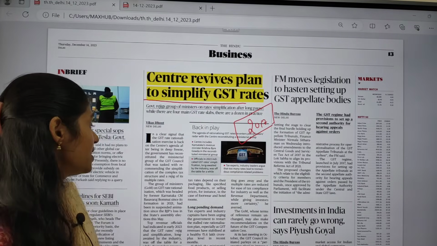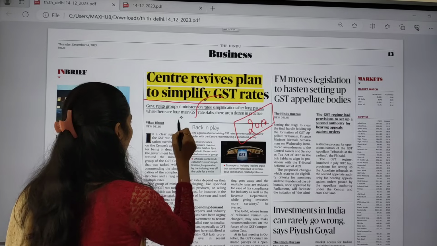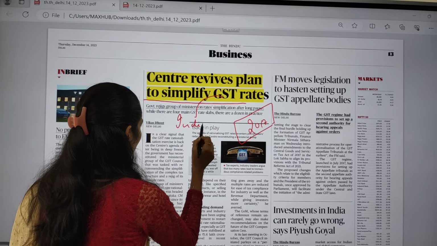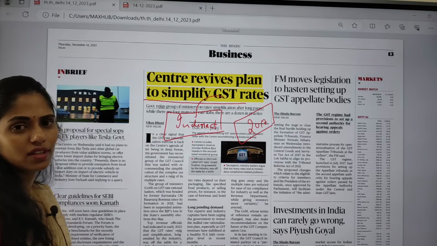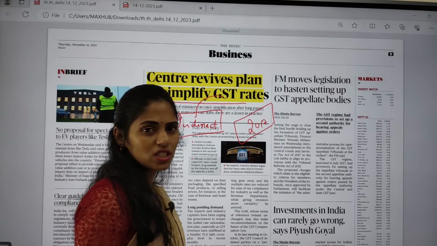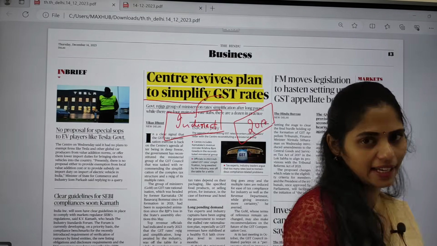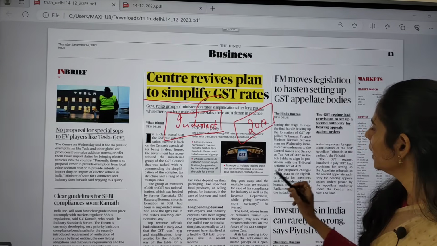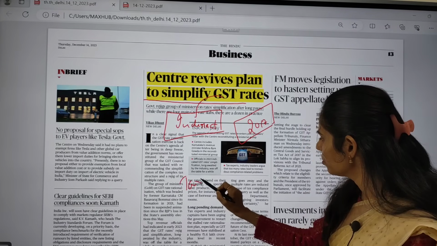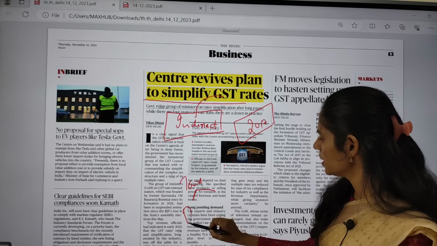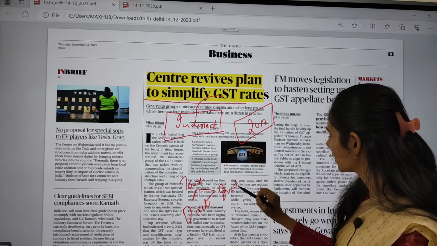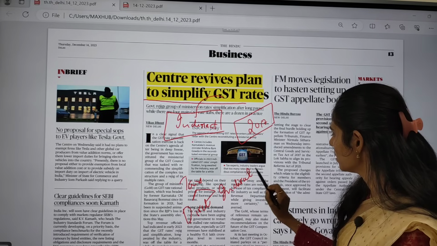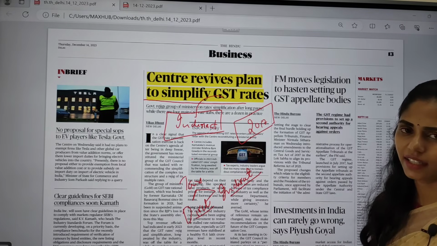And actually this GST is an indirect tax. So here in taxes we have two types. The first one is direct tax and the second one is indirect tax.